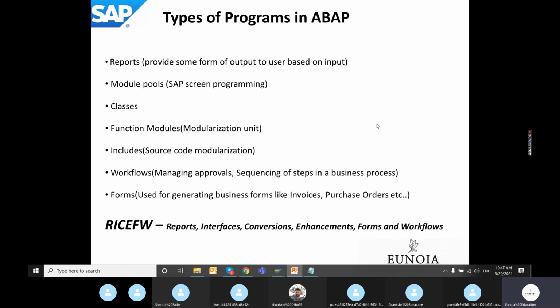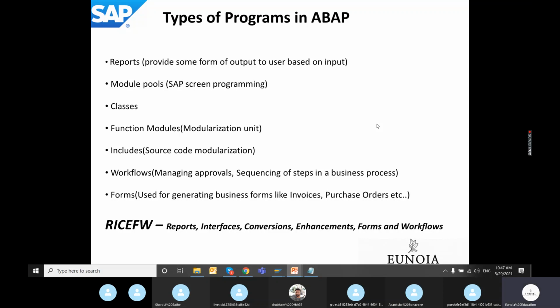A crude explanation for conversions is a program which will feed data into SAP master tables using an Excel file or a CSV file, or a BDC. BDC is also going to get covered. The BDC part, which is listed in the basic ABAP program, comes under conversions.